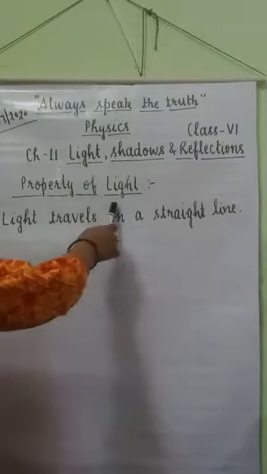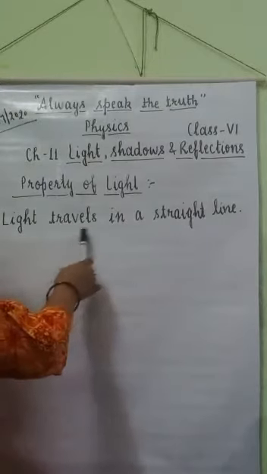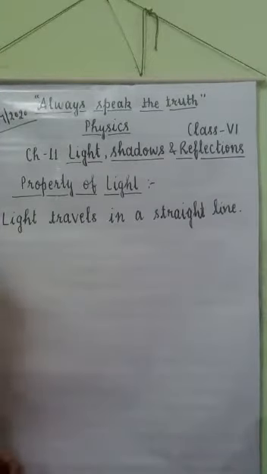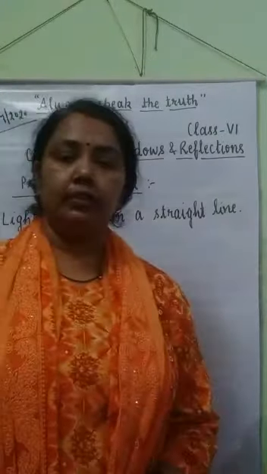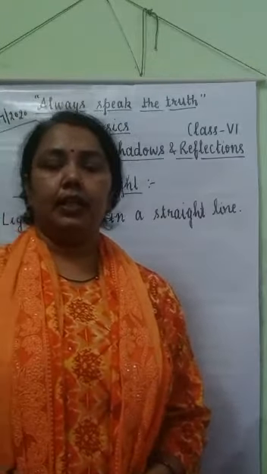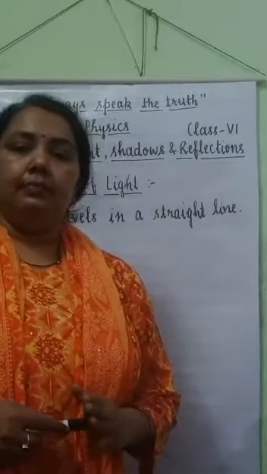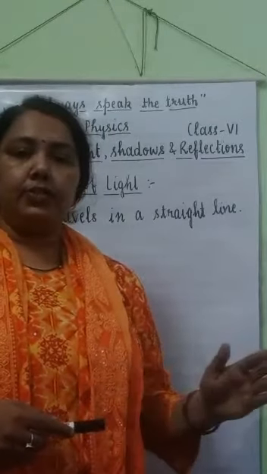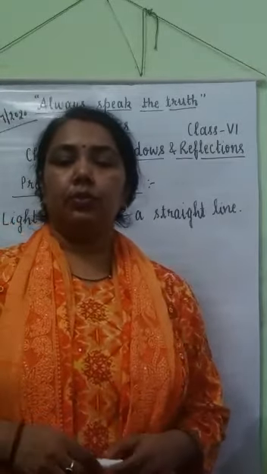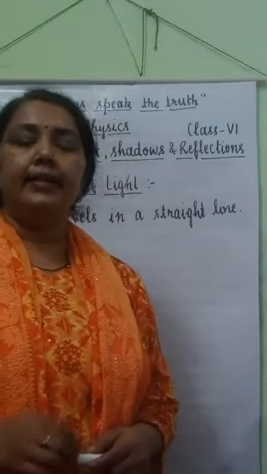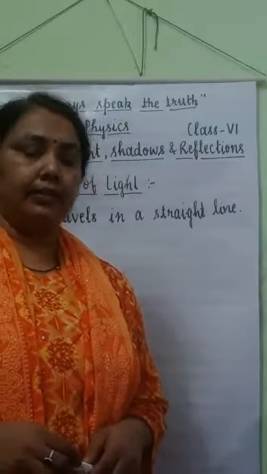The property of light is that light travels in a straight line. Whenever you have lit a torch in a dark room, you have observed that the beam of light travels in a straight line. So this shows that light travels in a straight line.